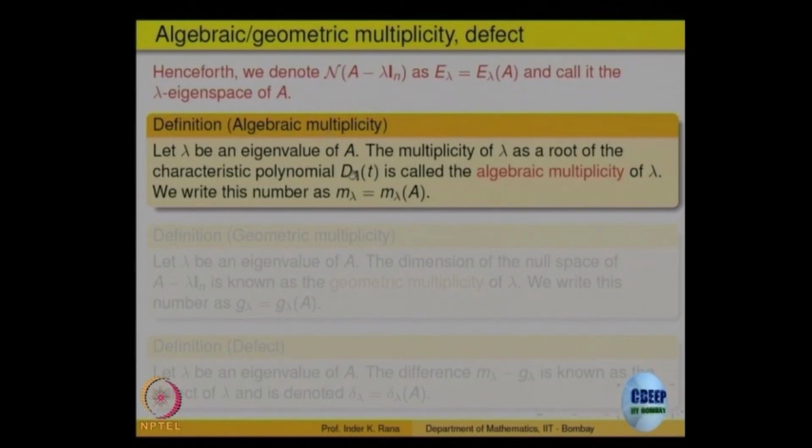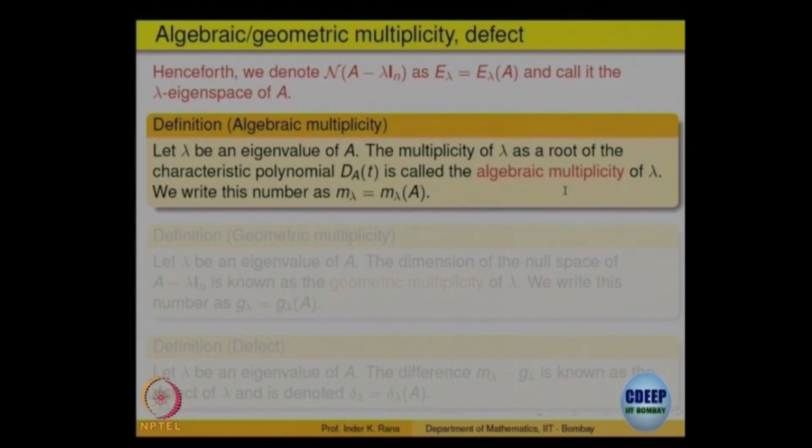Okay. So if lambda is an eigenvalue, that means it is a root of the characteristic polynomial, and the root may be repeated. The number of times it is repeated is called the algebraic multiplicity of that eigenvalue. As a root of the characteristic polynomial, it will appear at least once, because it is a root.